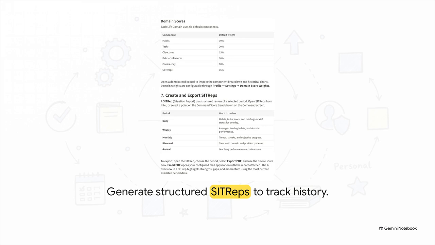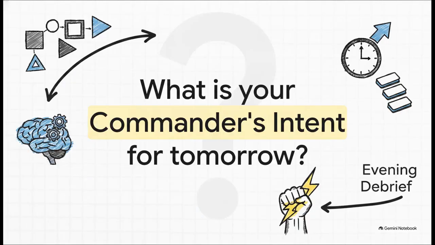Furthermore, to really see the big picture, you can generate SIT reps, or situation reports. You can pull these structured reviews for daily, weekly, monthly, biannual, or even annual periods. What's absolutely amazing is that these reports use an AI overview to highlight your specific strengths, pinpoint your gaps, and show your momentum based on the most current data. You can even export these directly to a PDF if you want to keep a hard copy of your personal operational history.